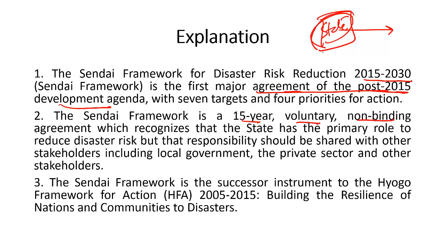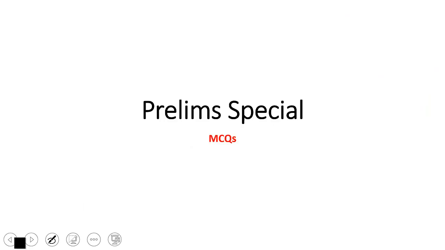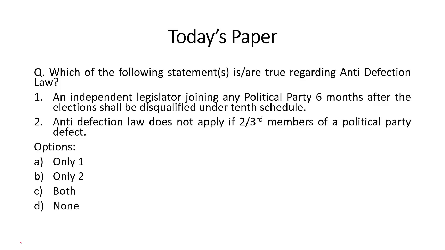But this is not the only responsibility of the state. This responsibility state should share with private sector as well, because they should also be responsible for reducing the disaster risk. And this Sendai Framework is the successor instrument to Hyogo Framework for Action 2005-2015. Now let's look at some of the prelims based questions, beginning with from today's paper.